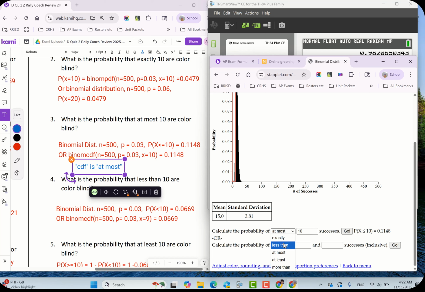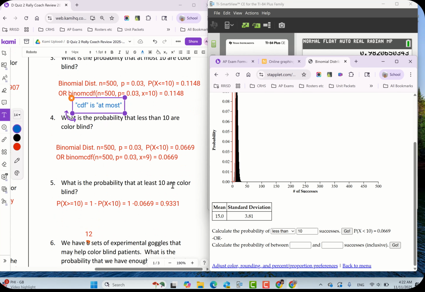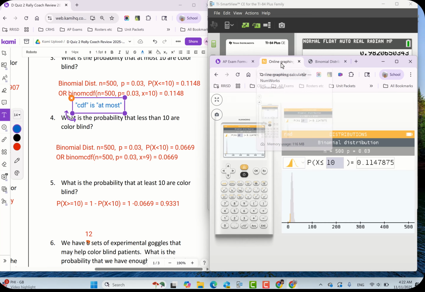So the nice part on this one is you can just say less than, and there you go. And it gives you a slightly different number, right? Now, it's very hard because our sample size is so big to see the shift there, but this is the box that we're looking at right here, okay? And it got a teensy bit smaller. So if you're doing less than on the NumWorks, you just do the adjustment here because there's no less than option. It's less than or equal to. So less than 10, what's the biggest number less than or equal to 10? I mean, less than 10 is 9, and there's your answer, all right?